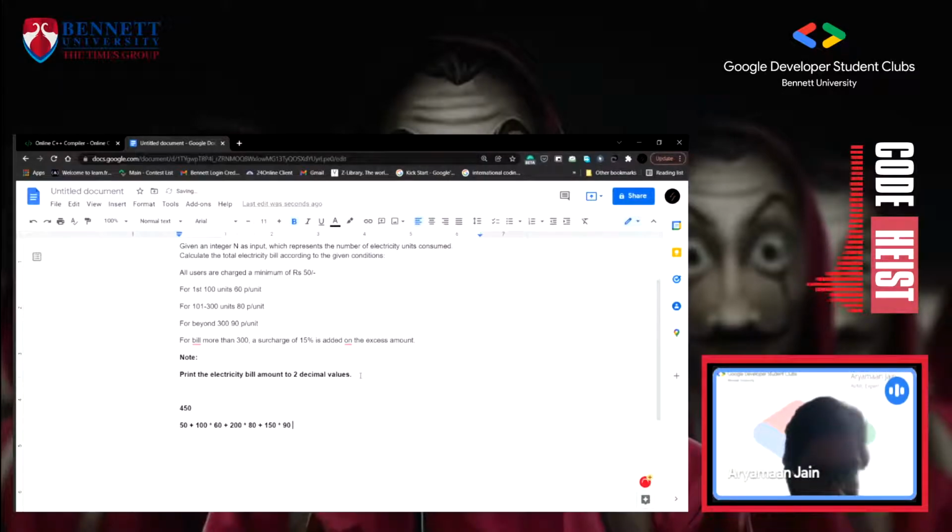I think it will be more than 300, so we will add 15% on top of that because of this last line. So basically, we need to add the 50 rupees. This was the minimum charge that needs to be paid by everyone, no matter how many units were used.